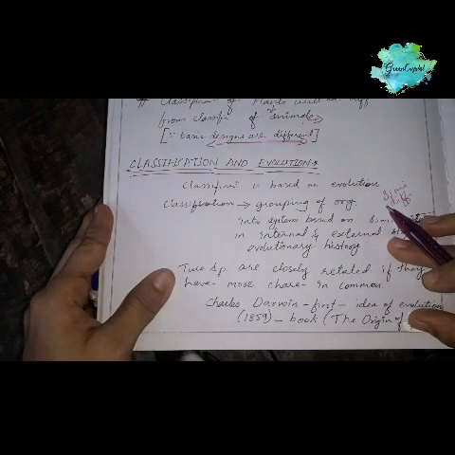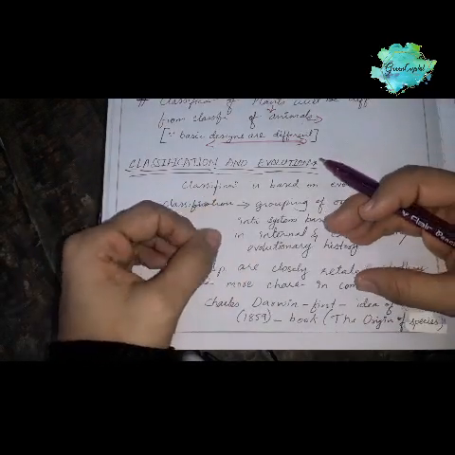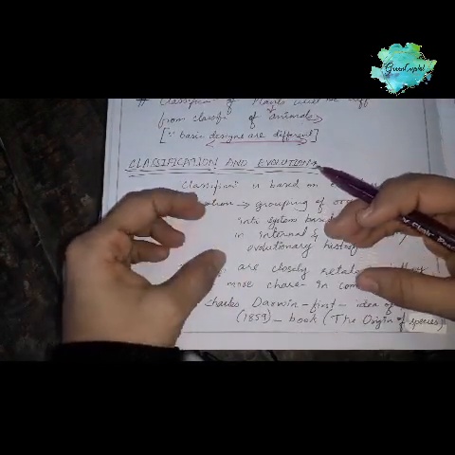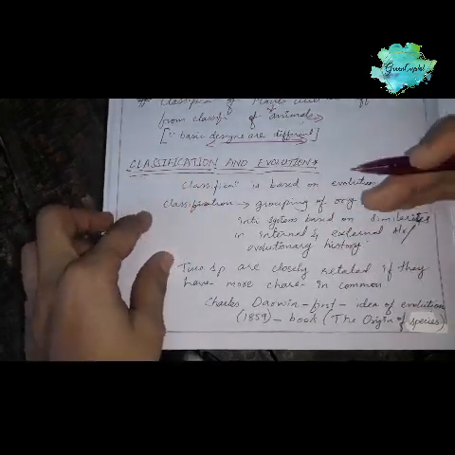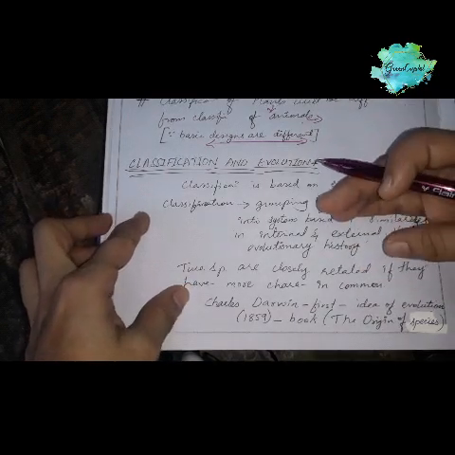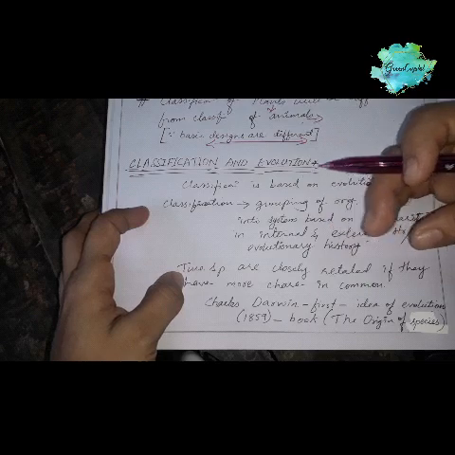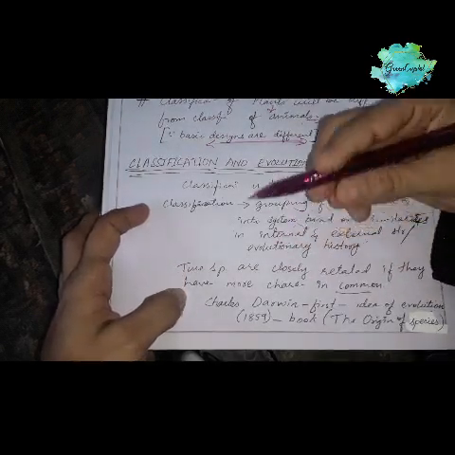Two species are closely related, like a monkey and a chimpanzee, and many fishes also. There are so many species, right? Two species are related if they have more characteristics in common.